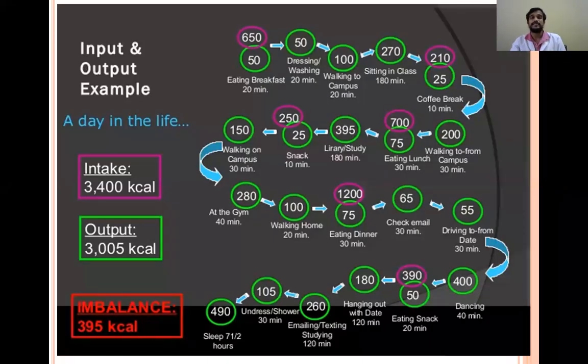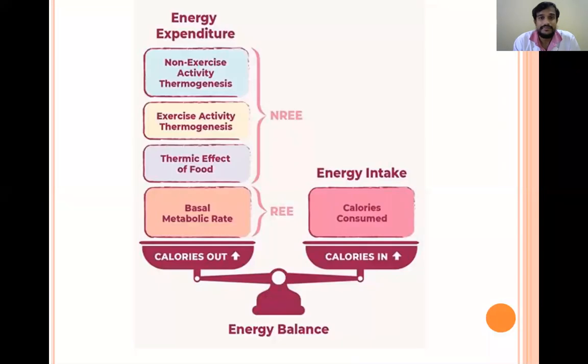So coming to energy balance, from morning to evening, from breakfast to sleep, there are a number of situations in which there is energy expenditure and energy intake. Okay. Here you can see in this picture, the pink colored are energy intake and the green colored are energy expenditure. There are a number of energy expenditures and energy intakes in the overall day, and we have to maintain the balance between this energy intake and energy output. Then only will the health be maintained. So there should be energy balance, the intake and expenditure.